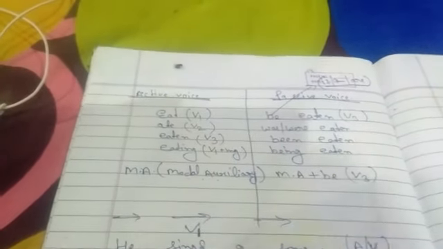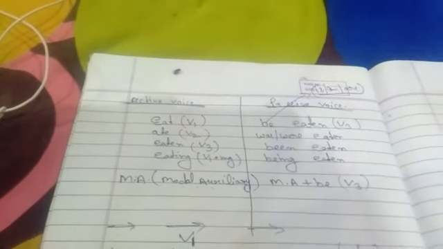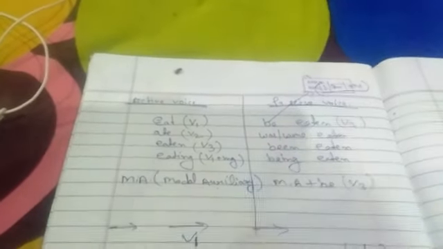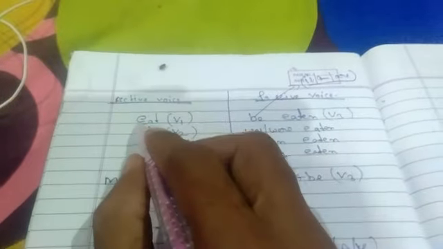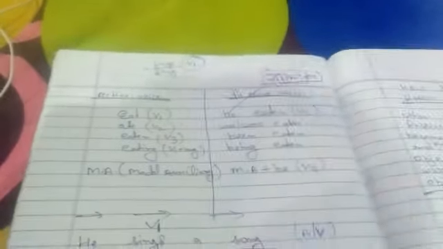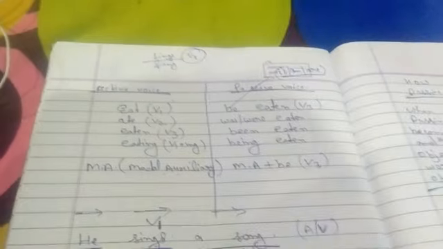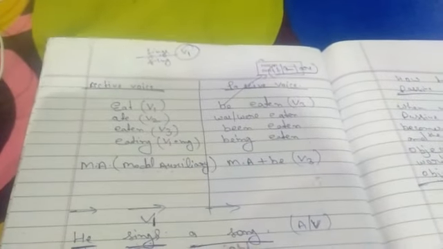A song, okay, the next turn is what? Verb. After a song what will come? Sings, okay. Sings is what? Verb first form. Now we will go to the table, in the active passive column, and what is there? Verb first form. Sing and sings, note that, understand this. Sing or sings, both are verb first form. It depends upon the subject. When the subject is singular, it takes a singular verb, and when the subject is plural, then it takes a plural verb. Getting the point or not?